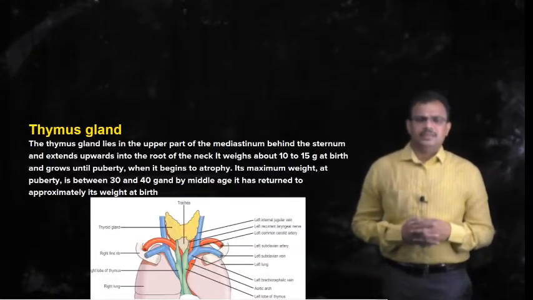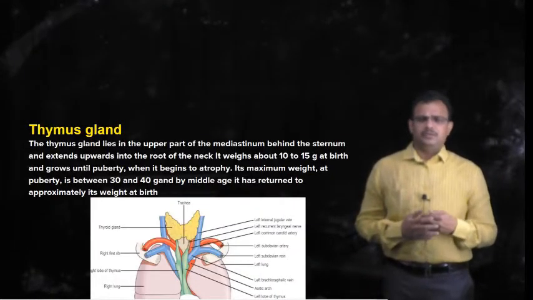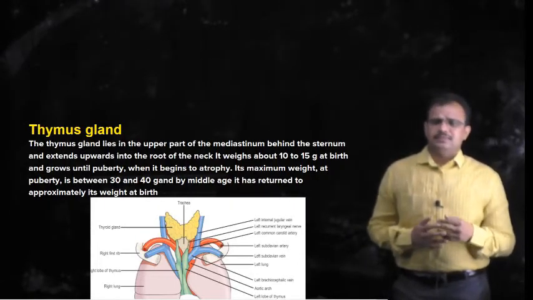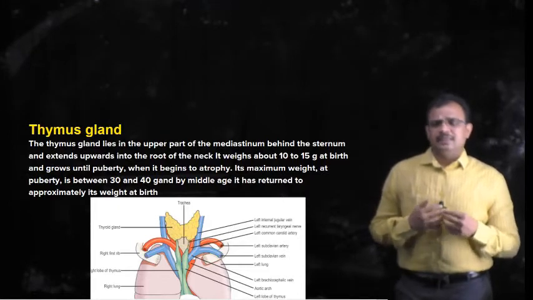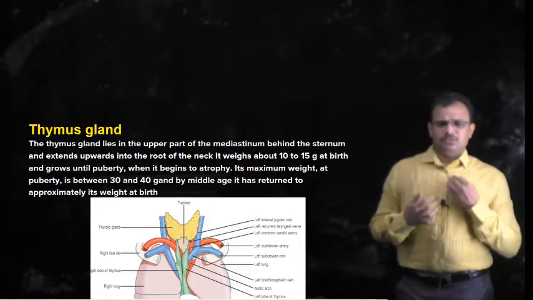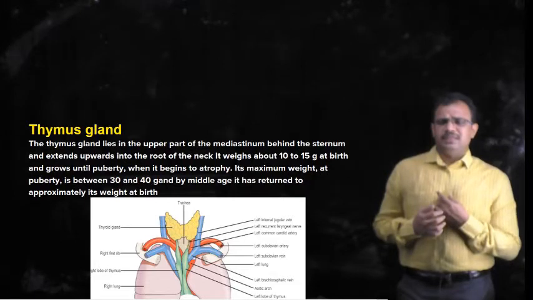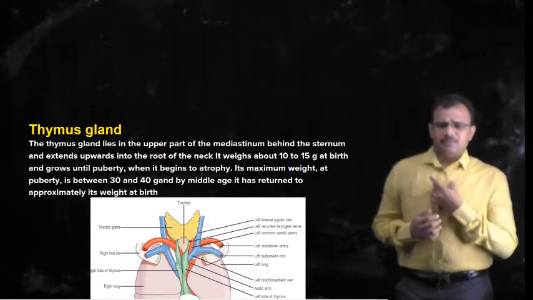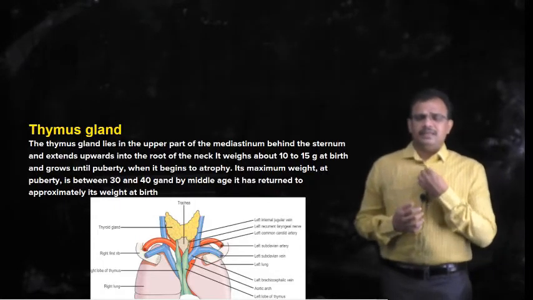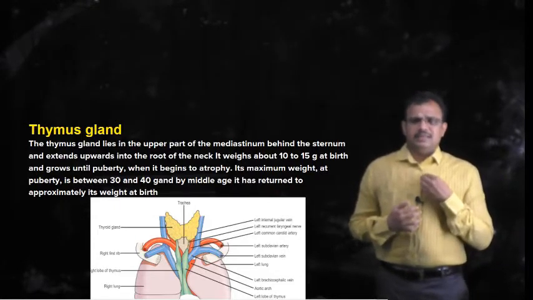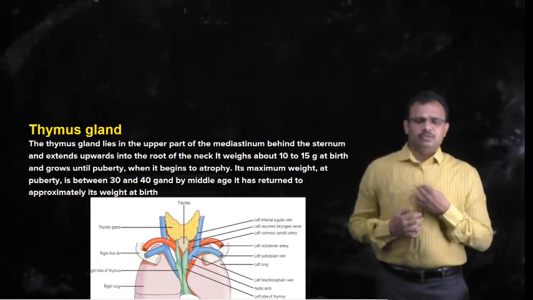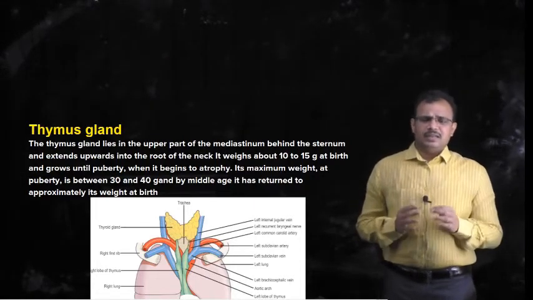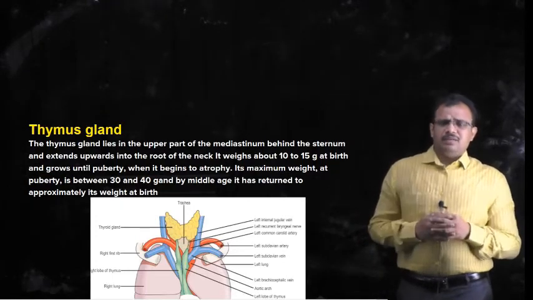Coming to the next organ of the lymphatic system, it is the thymus gland, and this thymus gland lies in the upper part of the mediastinum. This is the region which is called the mediastinum, and the thymus gland lies in the upper part of the mediastinum behind the sternum, and it extends up to the root of the neck.